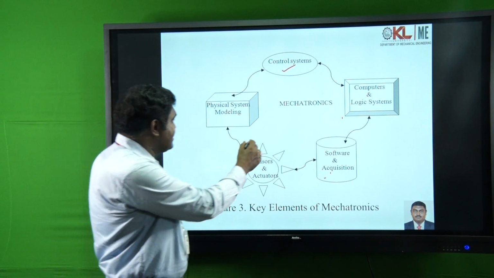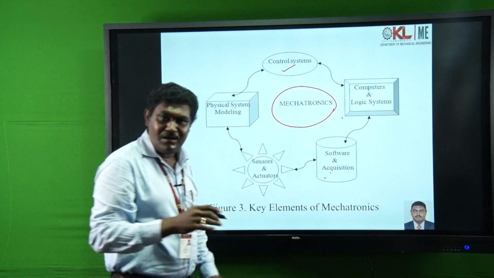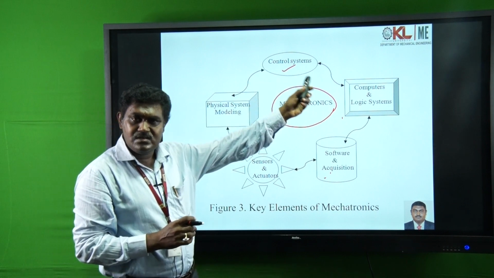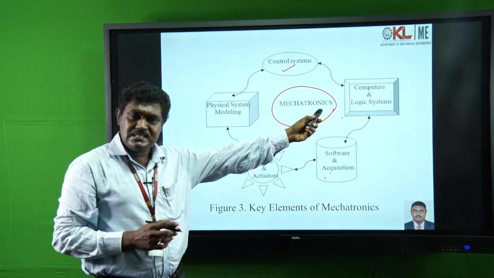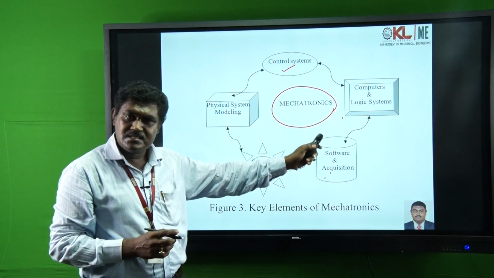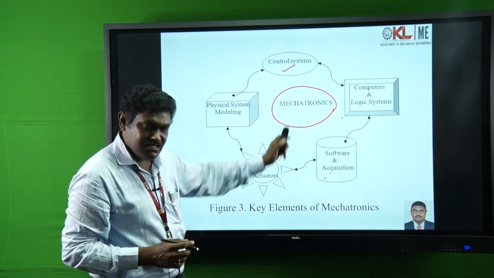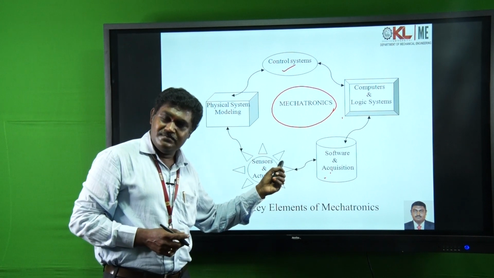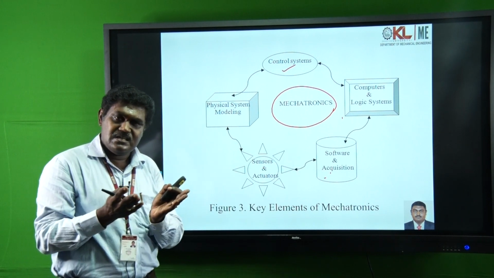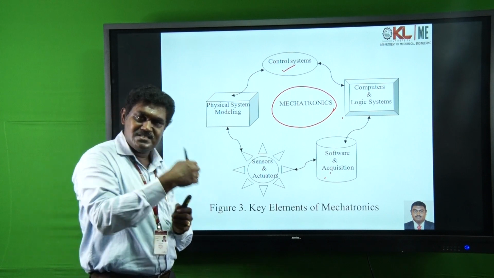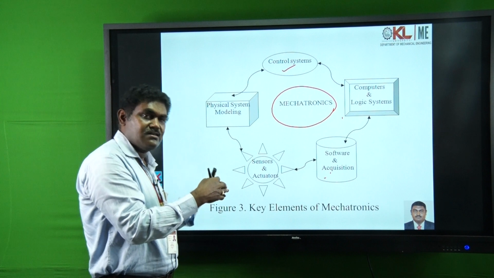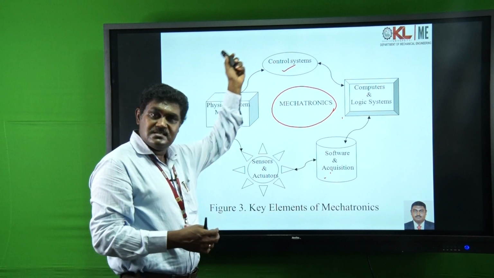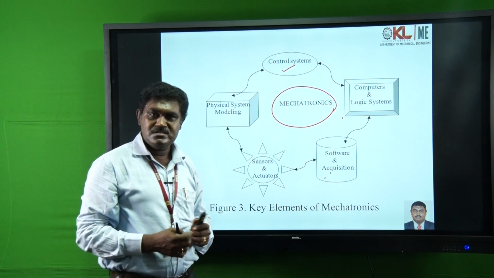Now you can see this entire process is called mechatronics. From the control system, the signals flow to the computers and logic systems, and the computers and logic systems interact with the software and the acquisition of the different results, and this gives signals to the different sensors. It takes the feedback from the sensors and gives the signal to the actuators, and the actuators work on the real physical models, and the control system also takes the information about how they are acting.